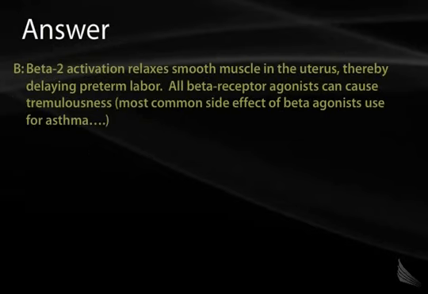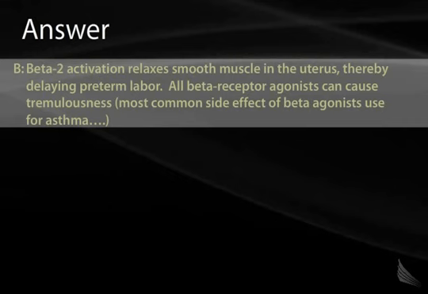Well, to answer this question correctly, one has to recognize what type of receptor one would want to activate to delay preterm labor. As we discussed earlier, beta-2 receptors are found on smooth muscle in the uterus, and when activated, they relax smooth muscle. In addition, any form of beta stimulation will cause tremulousness in any patient who receives such a compound. So here we have a combination where we can recognize what pharmacology needs to be activated, beta-2, and what pharmacology can lead to the side effect described here, any form of beta agonist. So the answer here would be B, beta-2 adrenergic.